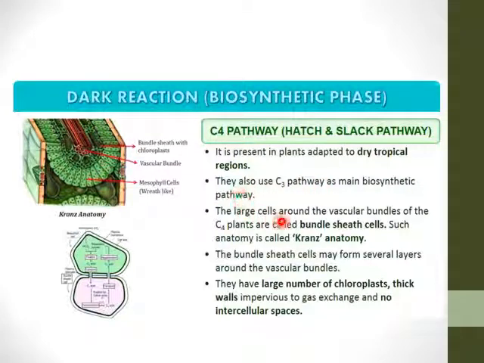The larger cells around the vascular bundles, that is xylem and phloem, of the C4 plants are called bundle sheath cells with chloroplasts. Such anatomy is known as Kranz anatomy. The bundle sheath cells may form several layers around the vascular bundle. They have a large number of chloroplasts, thick walls impervious to gas exchange, and no intercellular spaces.